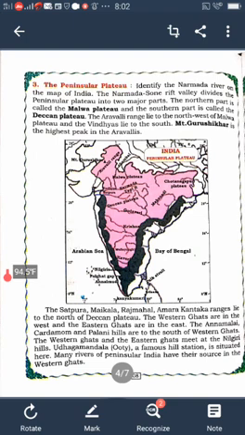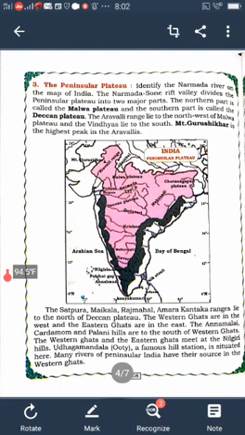The main characteristic of the plateau is that it is an upland with an extensive, almost level surface, which is bounded by steep slopes. This landform is an extensive area of relatively flat land. The Deccan Plateau is the largest plateau in India. It is made up of ancient hard rocks.